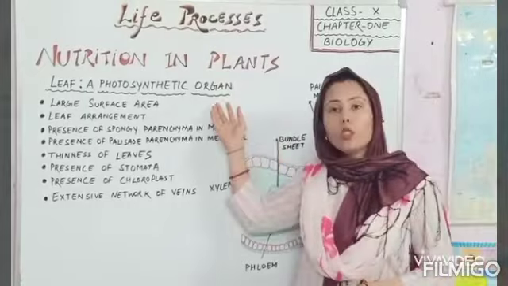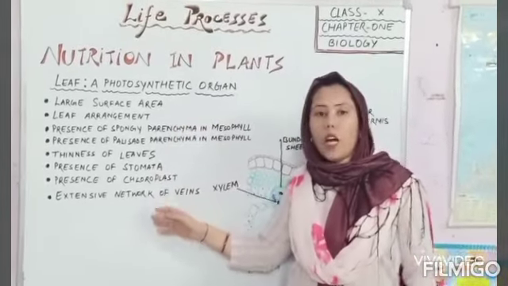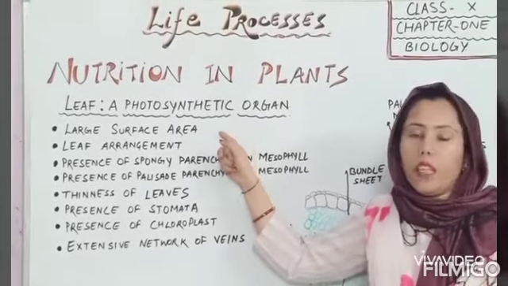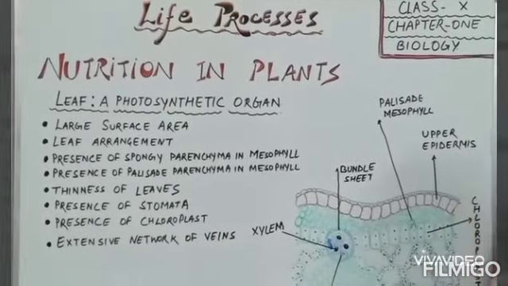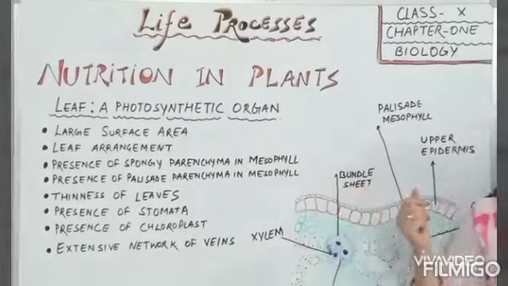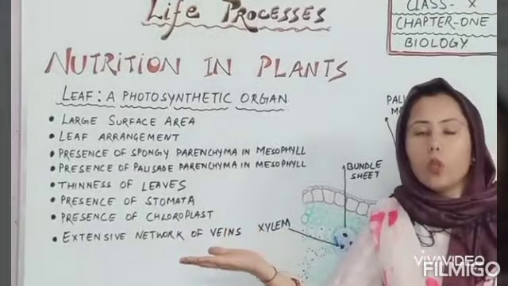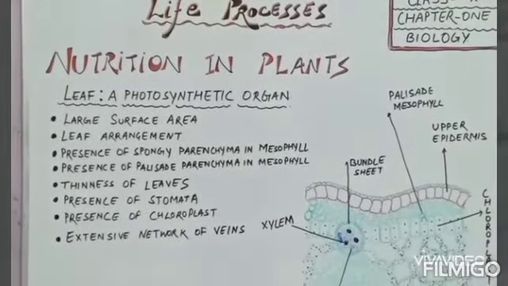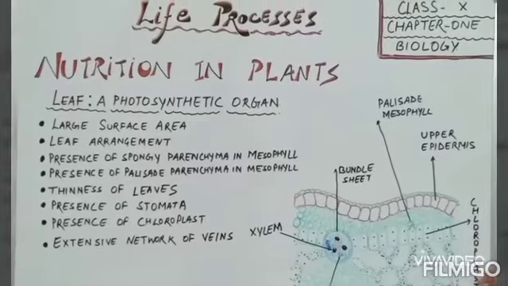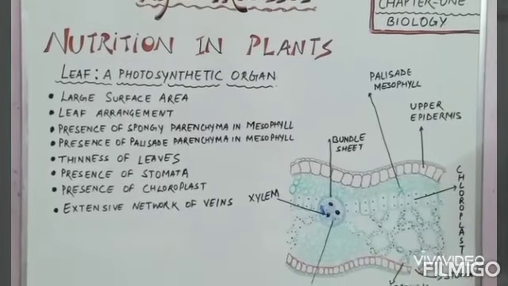For photosynthesis, leaves have the following modifications. First, a large surface area so that it can absorb maximum light. Then leaf arrangement: leaves are arranged at 90 degrees to the sunlight so that they can absorb maximum light. The third one is spongy parenchyma in mesophyll cells.